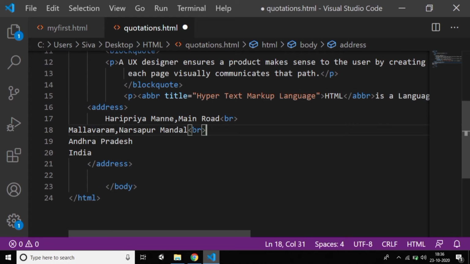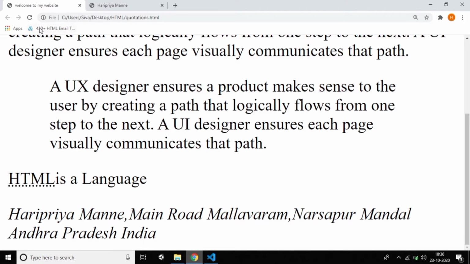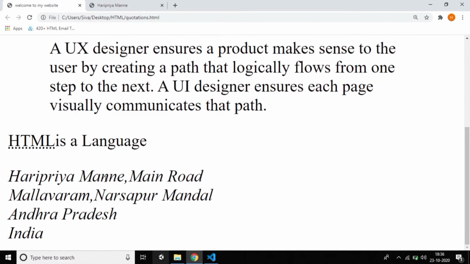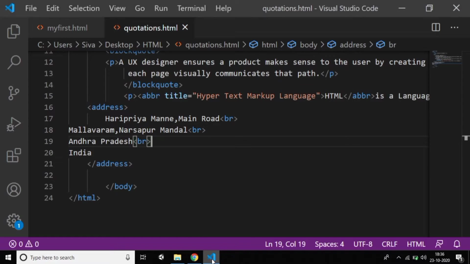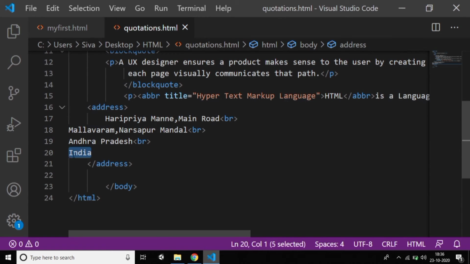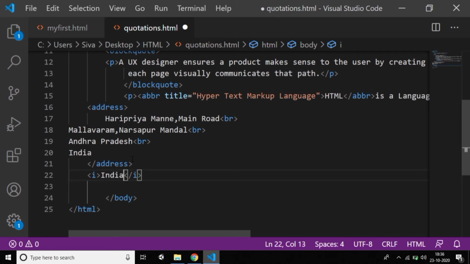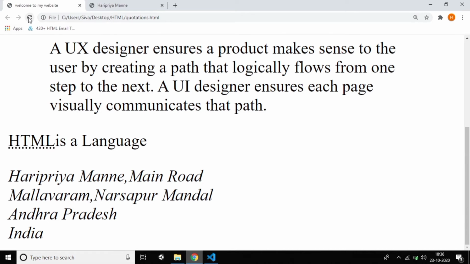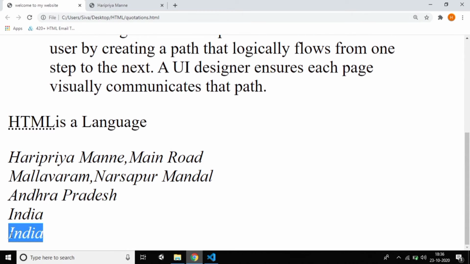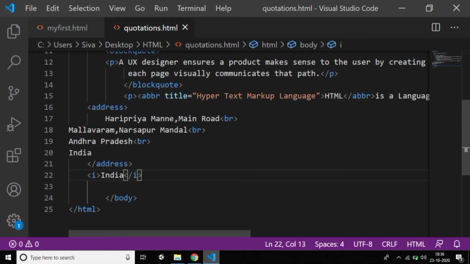So I think you have seen the difference in what you can do by using the address tag. It's like address, something different, bold and italic. If I use italic, we can see the difference between italic and that one. So both are the same, of course. So we can use italic. Otherwise, we have a tag which is also called the address tag.